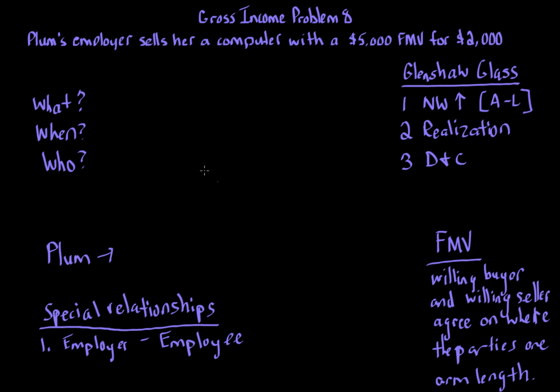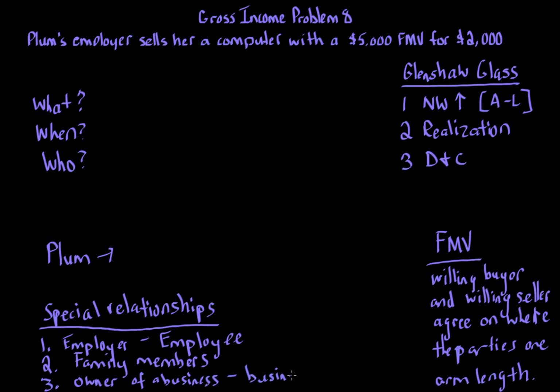And I'll explain why, because here we have an employer and employee. Plum is the employee. Plum's employer is selling this computer. Another popular special relationship is family members, because there could be some type of gift relationship. And finally, another popular special relationship, and there are other ones, but these are really the big three, is an owner of a business to the actual business.